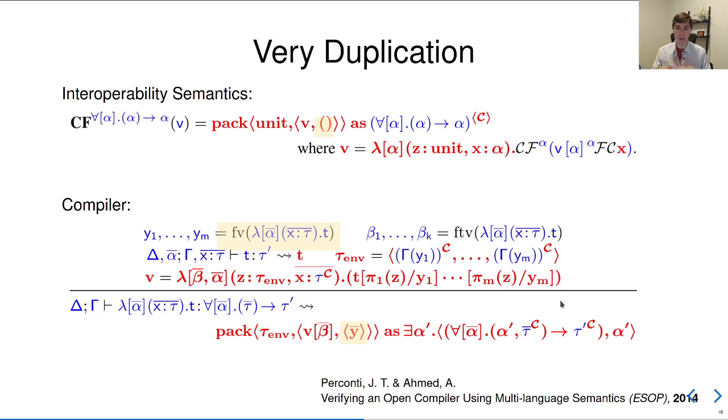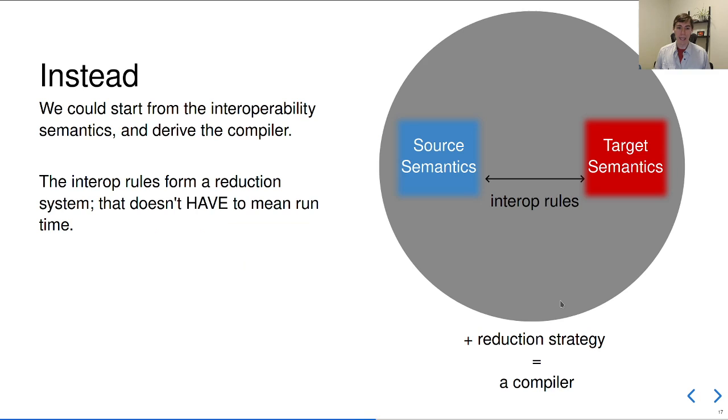Look at all the free variables, generate a data structure, but since at runtime that's always empty, we just optimize that away. So you can see that these two rules are doing essentially the same thing. The interoperability semantics are generating a pack statement, generating closed code, generating an environment, and so is the compiler. But we've written them twice in slightly different ways, and now we have to prove they're equivalent. This is very frustrating. And it turns out it's not necessary.